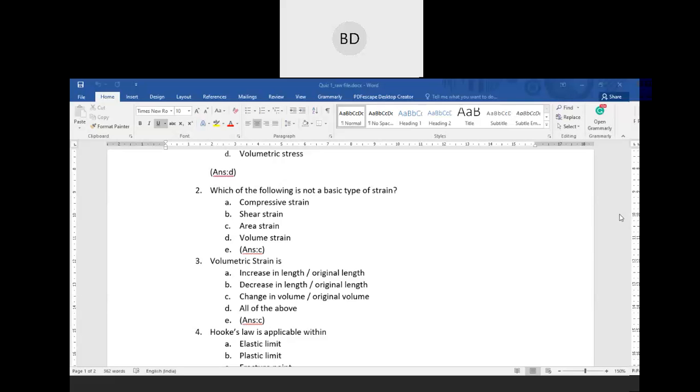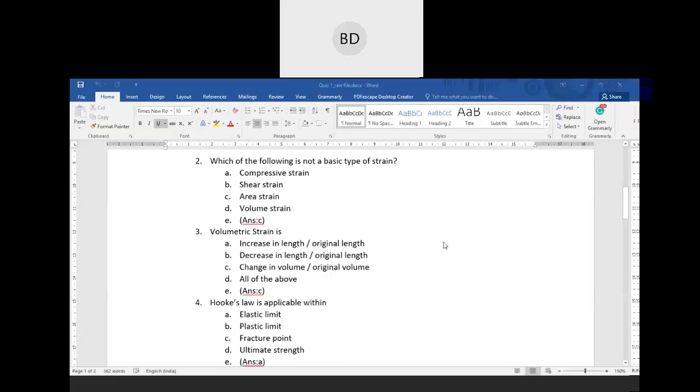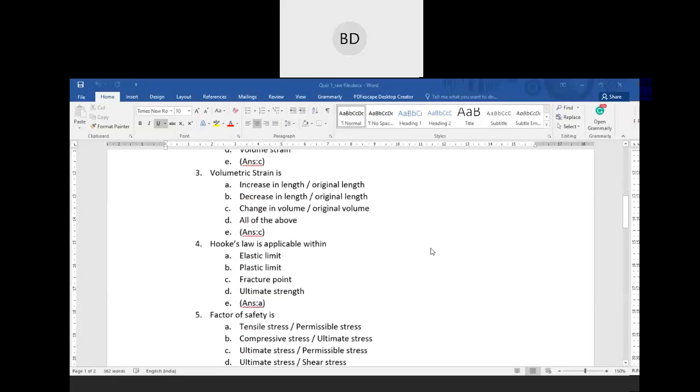So these are the explanations why the answer is that particular option, C or D. Now, Hooke's law is applicable to... all of you remember this question and this answer very well for your lifetime. Hooke's law is applicable up to the elastic limit.